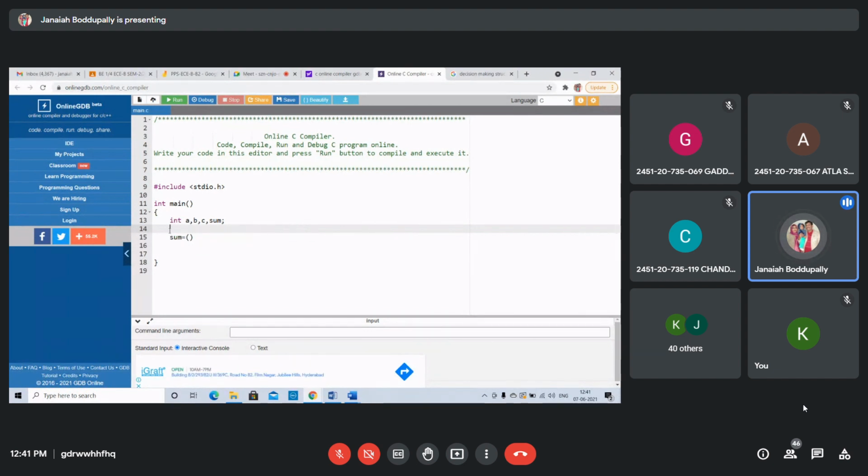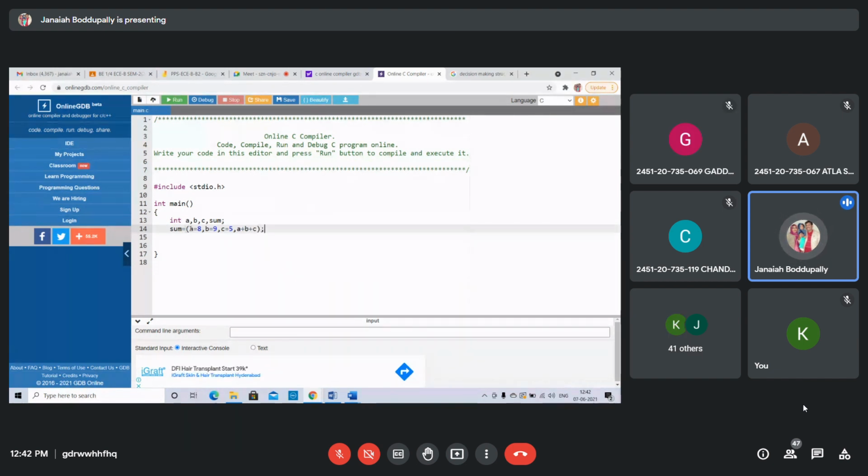Yes, I'm just simply using sum equals to A equals to some value, say 8, comma, B equals to some value, 9, comma, C equals to some value, say 5, whatever, comma, A plus B plus C. I told you, what's the meaning of this?